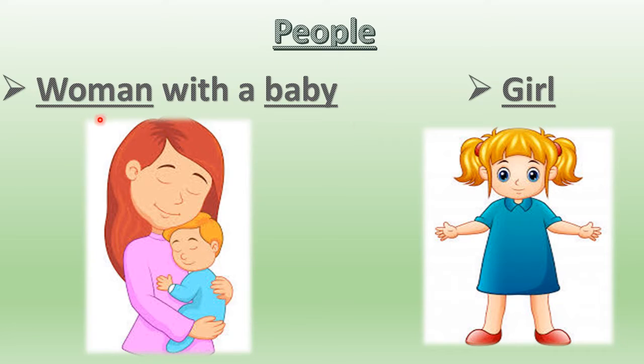Okay, so you can see, who is this? This is a woman, right? This is a woman and she's holding a baby. So these are all people, right? This girl, you can see who is this? This is a girl. So in the heading of people, there are so many human beings around us. This is a woman. She comes in the heading of people. She and her baby, this girl, all these are people. Okay, these are human beings that you can talk to, that you can play with, right? This is a baby, this is a woman, she's a girl.